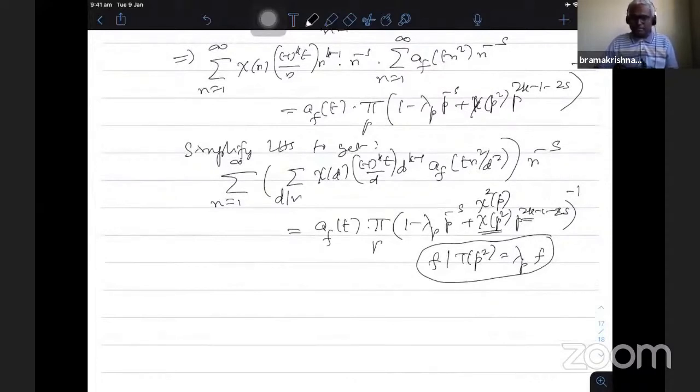What Shimura did is that he used Weil's converse theorem. There is Hecke's converse theorem in level 1, and Weil generalized it for any level n: given an Euler product, whether it comes from a modular form or not, that is, whether these eigenvalues determine a modular form from the Euler product. Using that is the very hard part, using Weil's converse theorem.